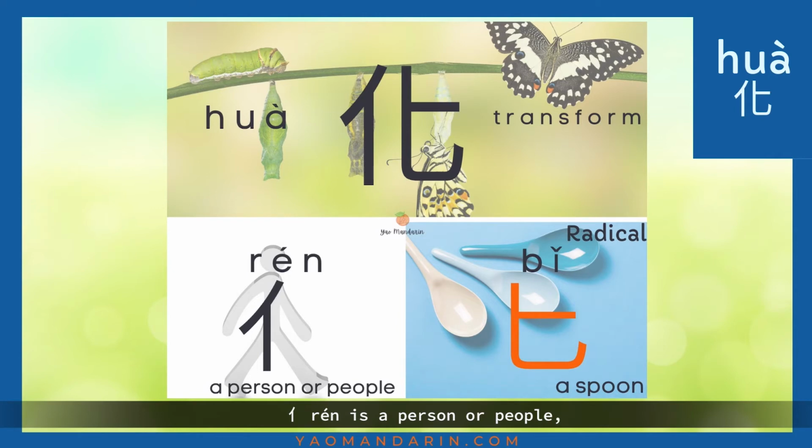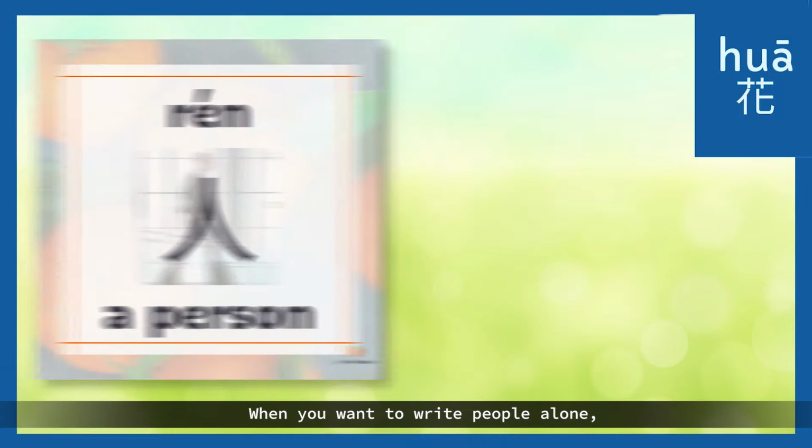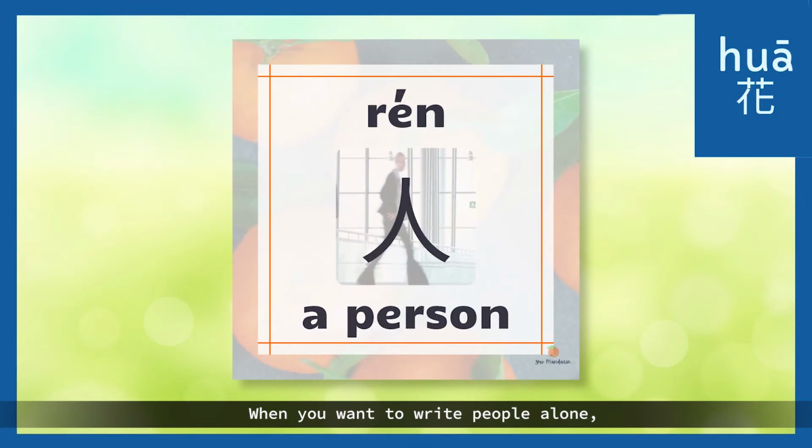人 is a person or people, and it's a commonly used radical in Chinese. When you find it in the left part of the characters, it's a standstill, 人. When you want to write people alone, it's a walking, 人. I hope it helped you to memorize both of them.